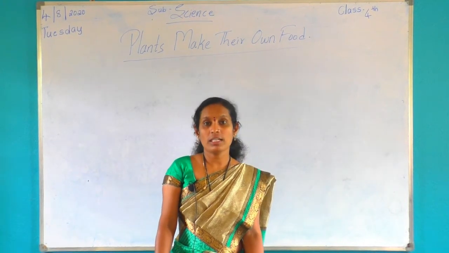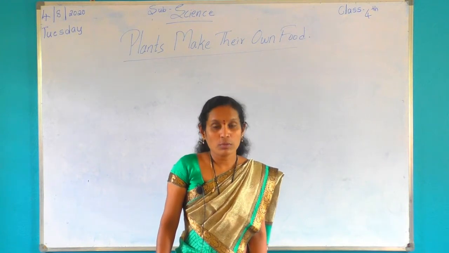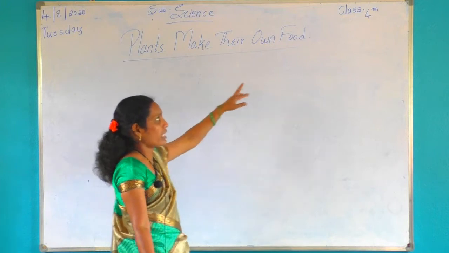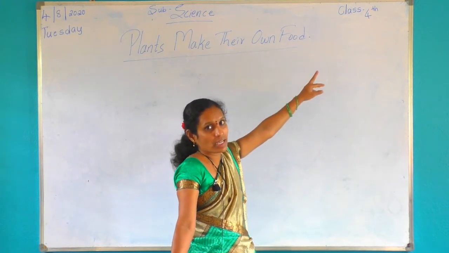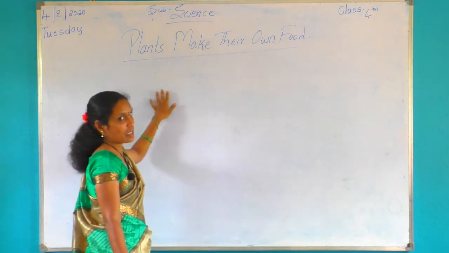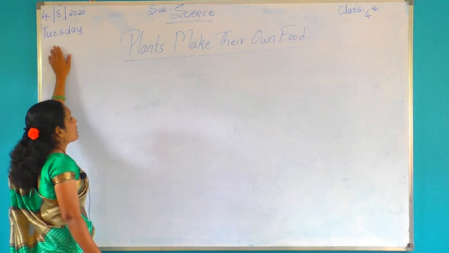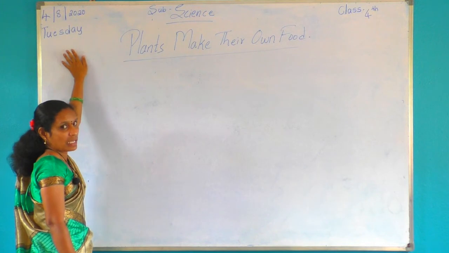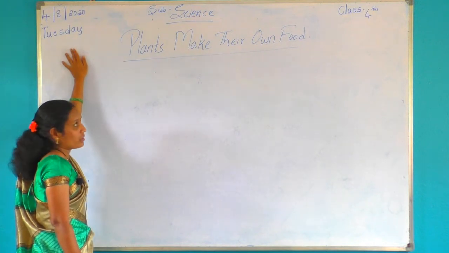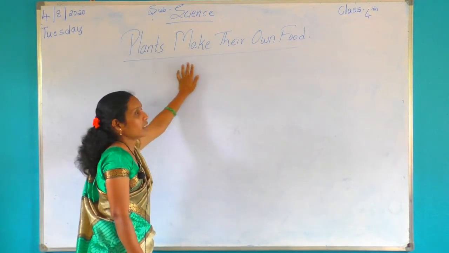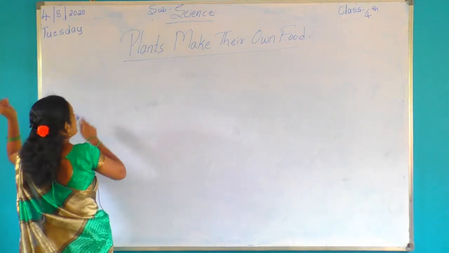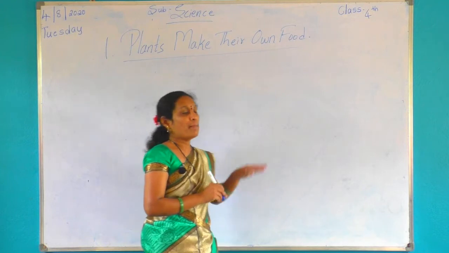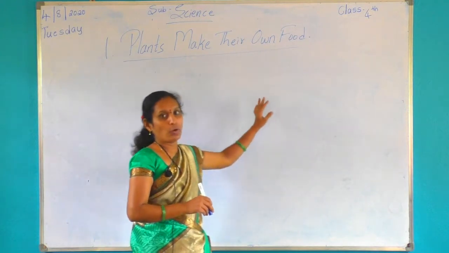So, from today onwards, take 2 notebooks of 4 line. Write science subject for 4th standard. Which class? 4th standard. Okay, I am taking science subject. Today's date is 4, day Tuesday, month is August. Write in your notebook and write subject science. Chapter 1, plants make their own food.